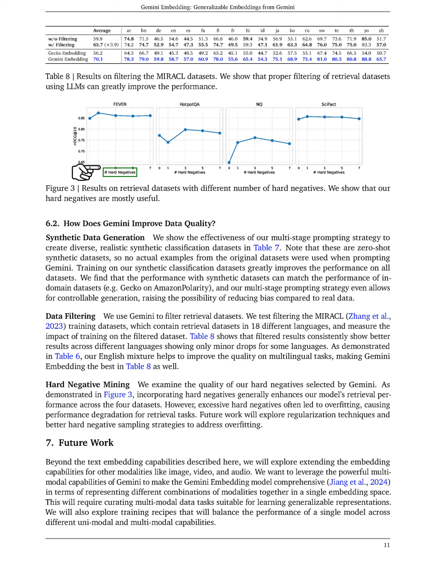Section: Hard Negative Mining. In this section, we examine the effectiveness of the hard negatives chosen by Gemini. As shown in our findings, using hard negatives generally improves our model's retrieval performance across 4 datasets. However, we noticed that too many hard negatives can lead to overfitting, which negatively impacts retrieval tasks. In our future work, we plan to investigate regularization techniques and better methods for selecting hard negatives to mitigate overfitting.